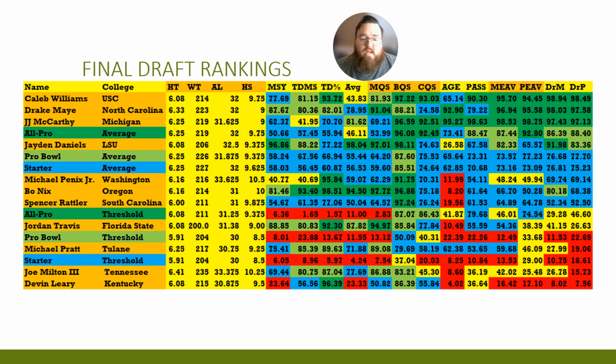So based on that information, the quarterbacks that had the chance to be the best quarterbacks in this draft class were Caleb Williams, Drake Maye, and J.J. McCarthy. The quarterback that had a good chance of becoming a Pro Bowler type, a really good quarterback but not necessarily a Hall of Famer, was Jayden Daniels. And the tier below that is guys that are kind of like starters: Michael Penix Jr., Bo Nix, and Spencer Rattler, who would probably be on the lower end of that in terms of his ability. That's how you should read the rankings. The averages are the averages, the thresholds are the thresholds. You're always going to have certain quarterbacks who make it who don't really fit any of these areas, but this is how the data rankings went.